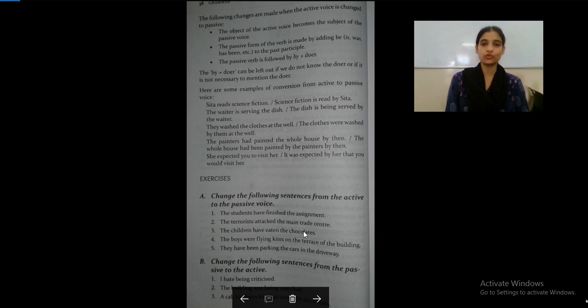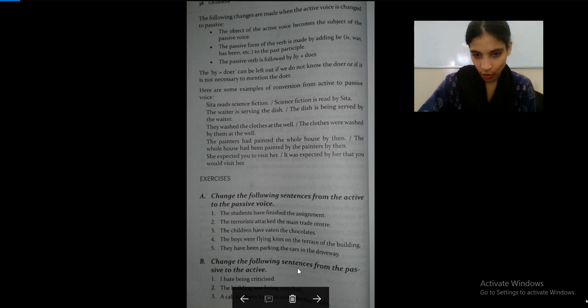Very easy for you to construct it. And I hope you do the rest of these two. At least these two you can do all by yourselves. If I solve each and everything for you, when do I give you a chance to solve? So change the following sentences from passive to active.